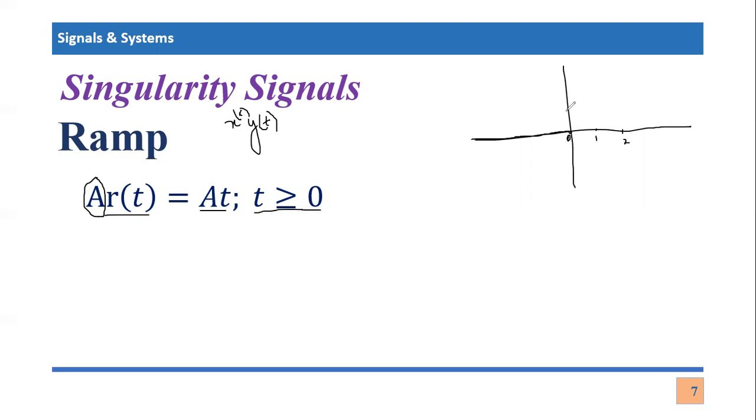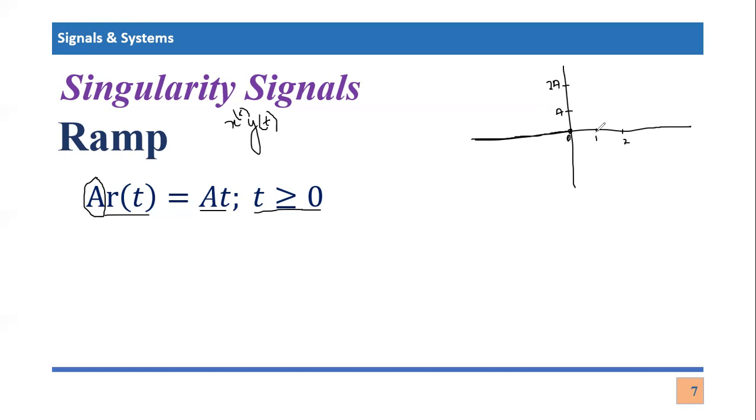Let's say the constant is a, and this point is twice a. I'm just trying to draw the variable. If you want to calculate the value of R of t, the ramp signal given by this equation, at time equal to 0, we put t equal to 0 here, so a gets multiplied with 0, and the result is 0. So the value of the ramp function will simply be 0 at time equal to 0.